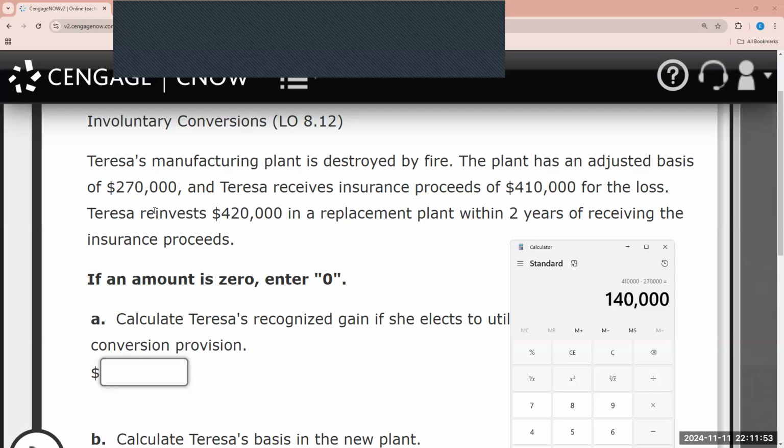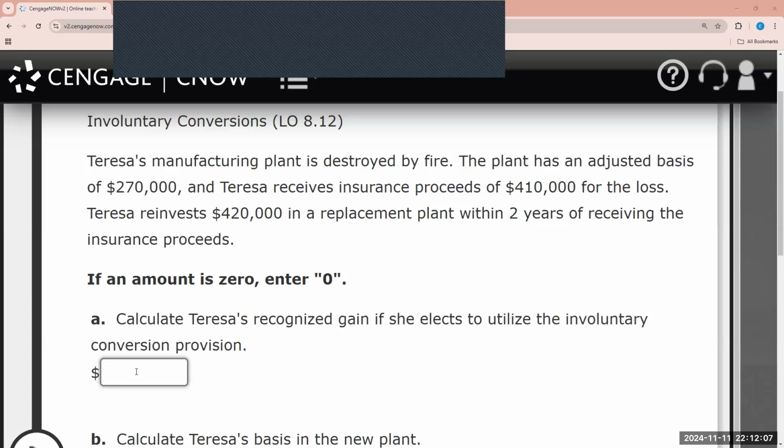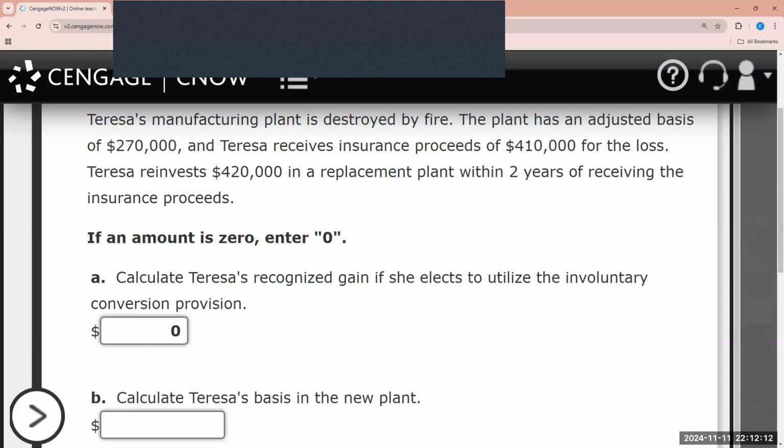However, the amount from the insurance proceeds was fully reinvested. Teresa reinvests $420,000 in a replacement plant within 2 years of receiving the insurance proceeds. So therefore, for A, nothing is going to be recognized. That $140,000 realized gain is going to be deferred.